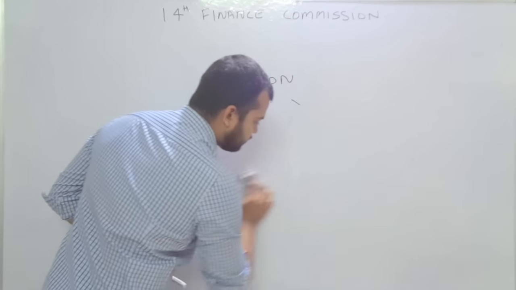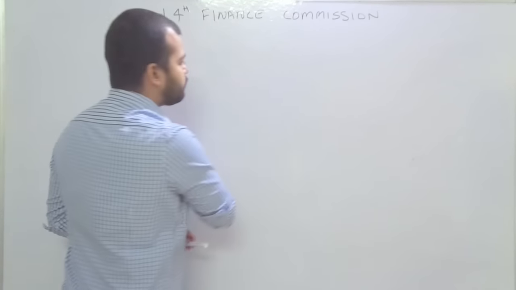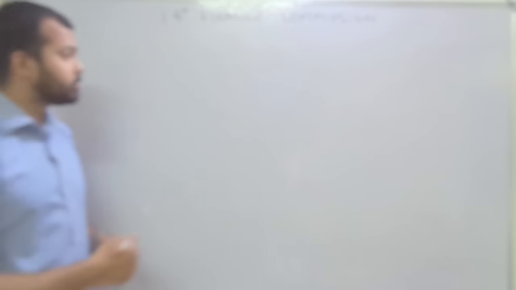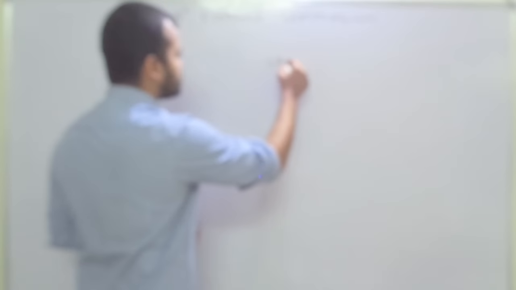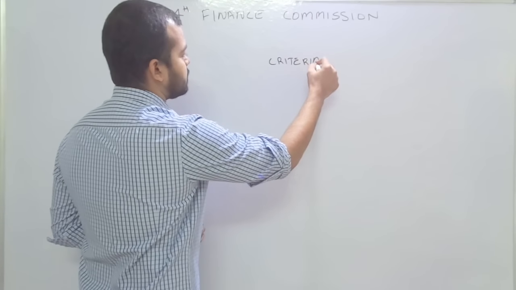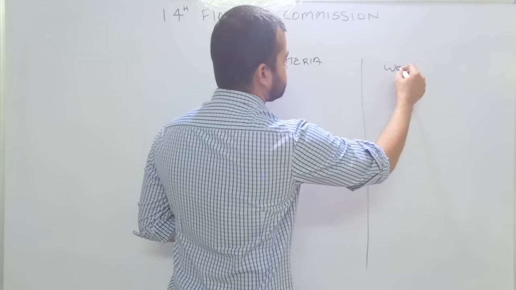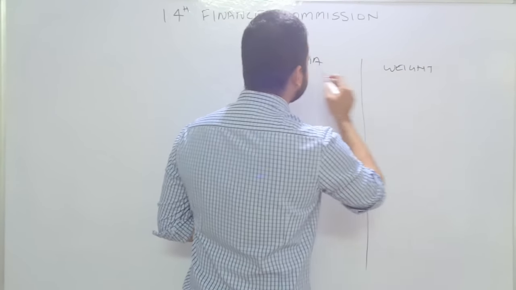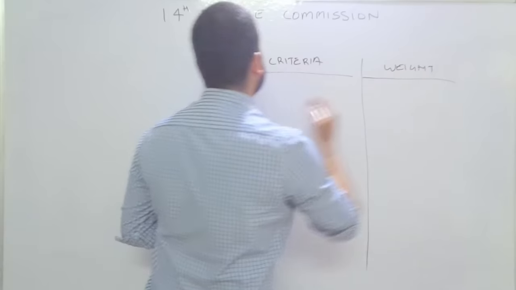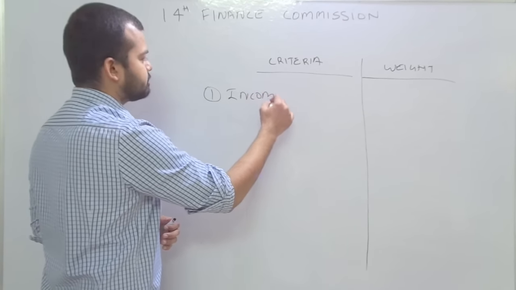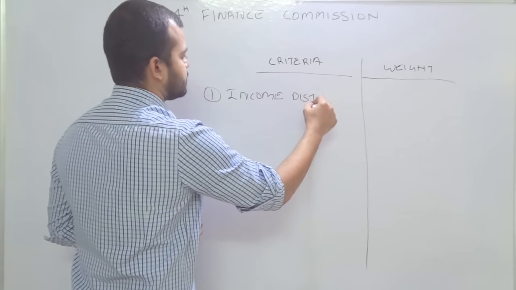Now there is a new formula developed by this Finance Commission, so we need to discuss that formula also. First we'll understand the criteria, then we'll consider the weight. The first criterion is income distance.